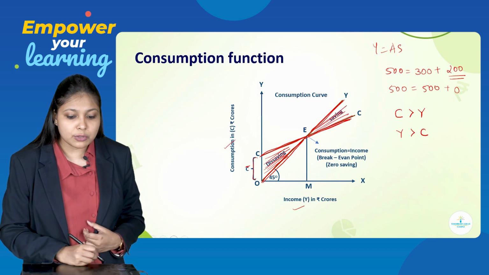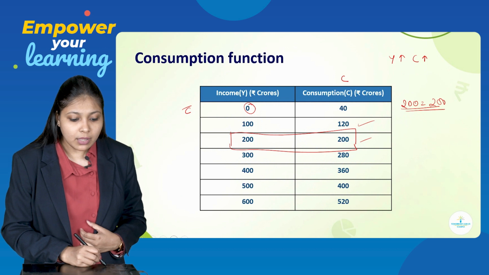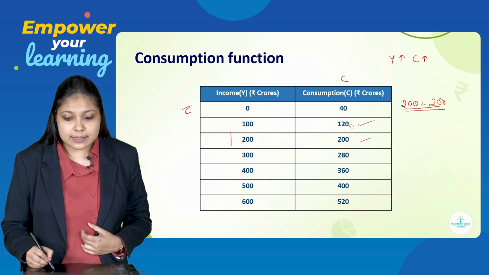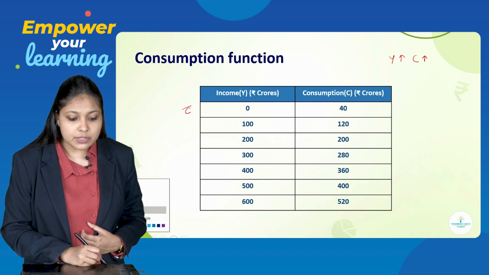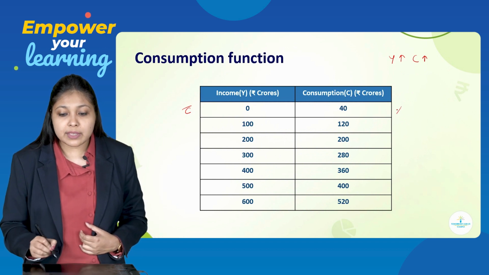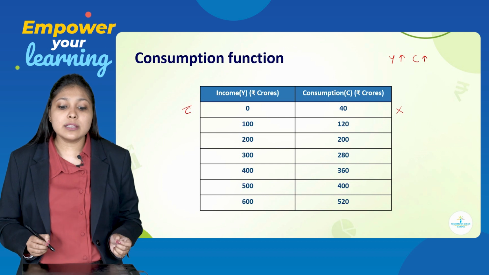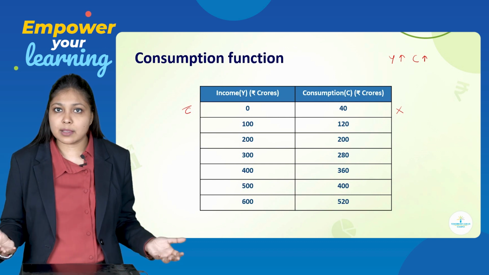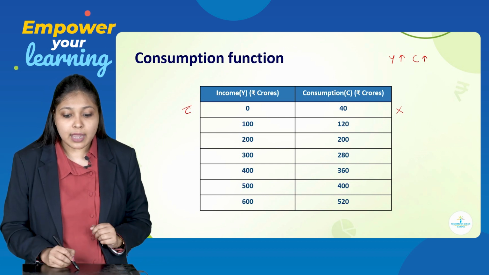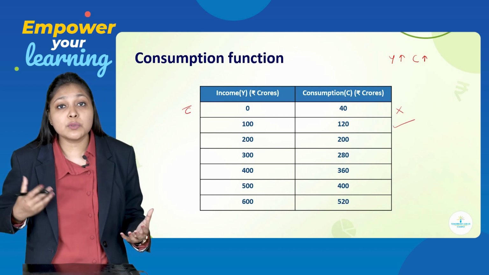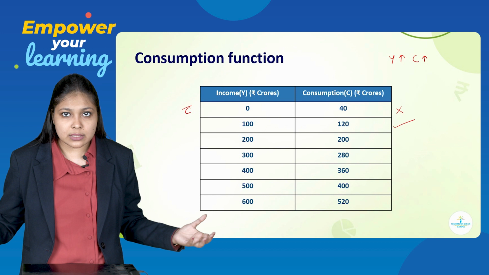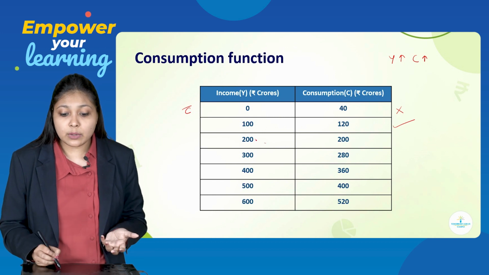Here you can also see that in the starting part, there was no savings, zero savings, because income is not there. So consumption will obviously be more. Income was 100, but consumption was 120. Again, no chance of savings. 200 equals 200.